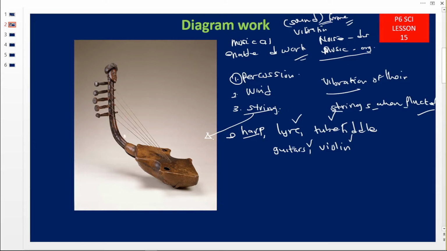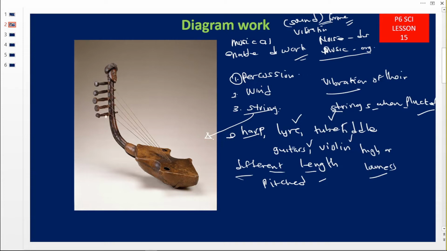Then when we look at these string musical instruments, they have strings with different lengths. Why do you think? They have strings with different lengths in order to produce sounds with different pitches. Remember, we said the pitch of sound is the highness or lowness of sound. To understand this better, it's like boys and girls. Boys produce low pitch, then girls produce high pitch.